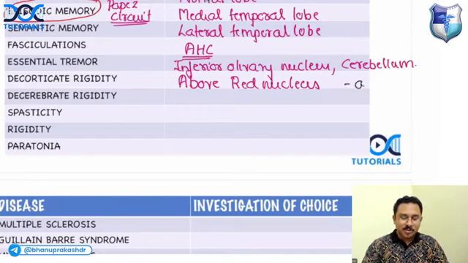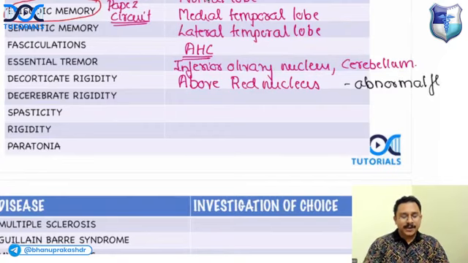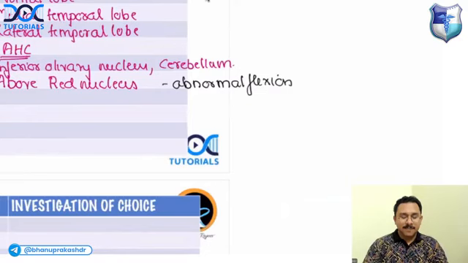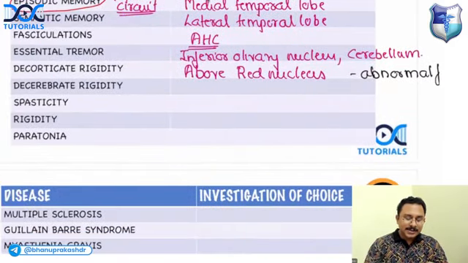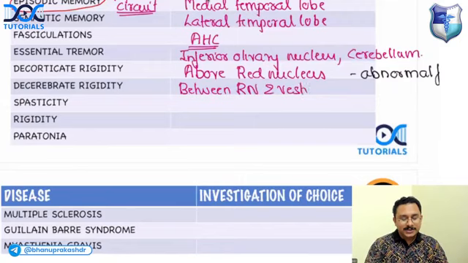There is abnormal flexion of the upper extremities. In the lower extremities, there will be extension. In decerebrate rigidity, the lesion is between the red nucleus and vestibular nucleus.